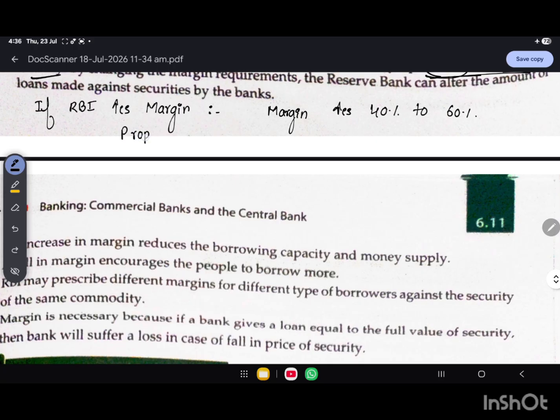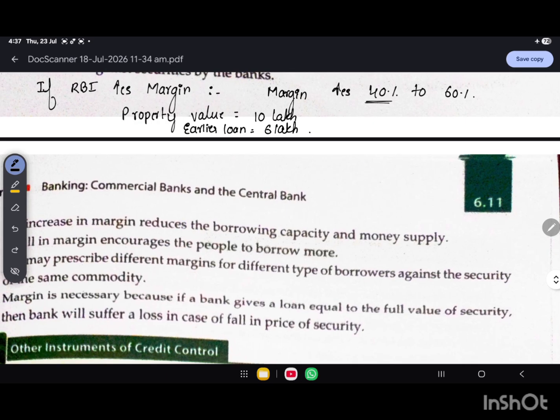Let me assume that the property value is 10 lakh. Earlier, when the margin was 40%, they could have taken 6 lakh as a loan against that collateral or security.